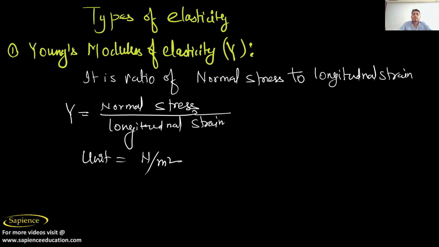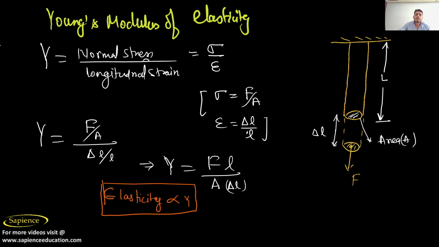now there are several types of modulus of elasticity at all. So first I am talking about the Young modulus of elasticity. What is Young modulus of elasticity? It is represented by Y. It is the ratio of normal stress to the longitudinal strain. So I hope you have understood now what is longitudinal strain and what is normal stress. Its unit is Newton per meter square.